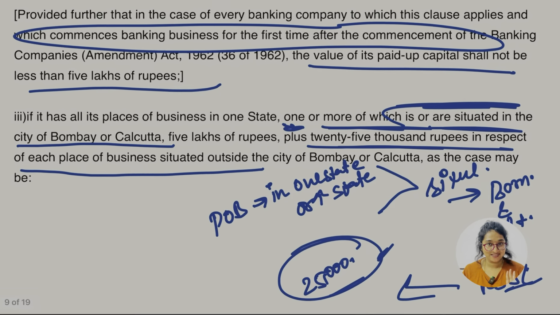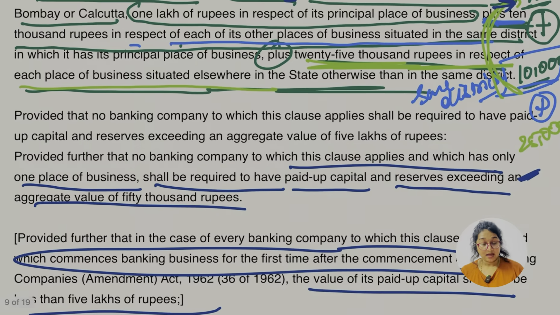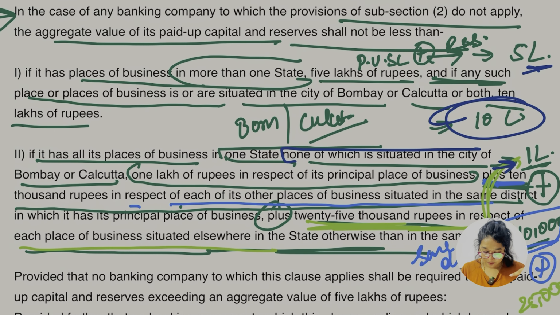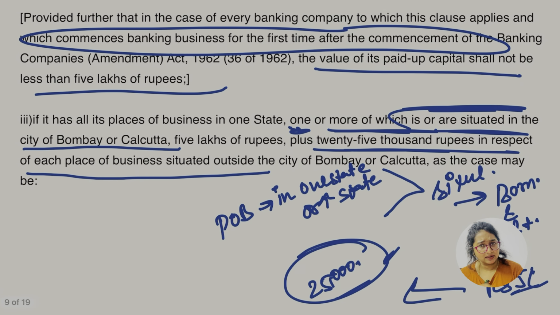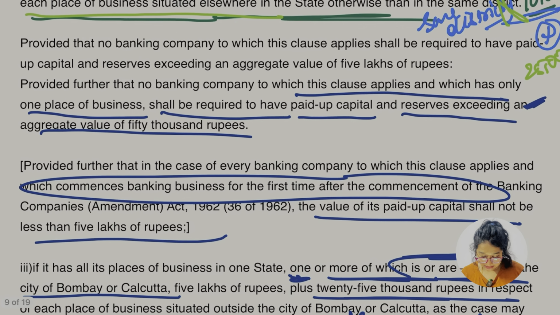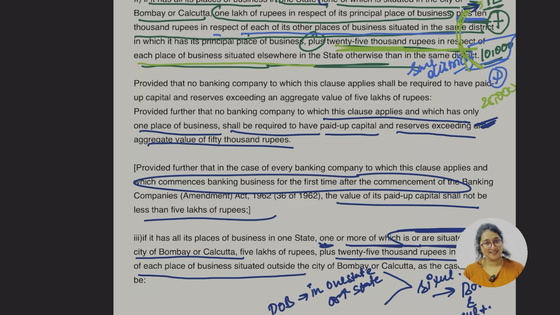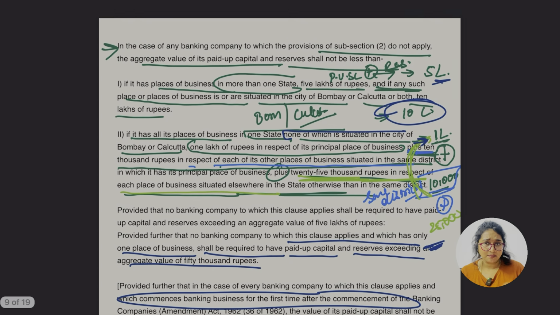This part is same, ठीक है जी, ये वाला part, okay. As earlier second वाला part was of 10 lakh because that was of Bombay and Calcutta, ठीक है. So now it's specifically for Bombay and Calcutta, it's going to be 5 lakh. But there is 25,000 rupees in respect of each of the business which is situated outside the city of Bombay and Calcutta, ठीक है. तो this is similar to ये वाला part, ठीक है जी. So yes, hope so you get my point.